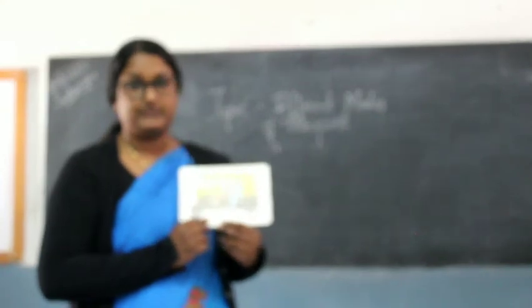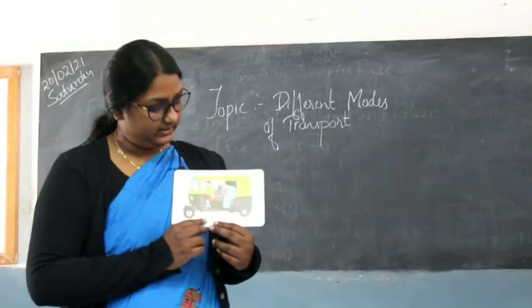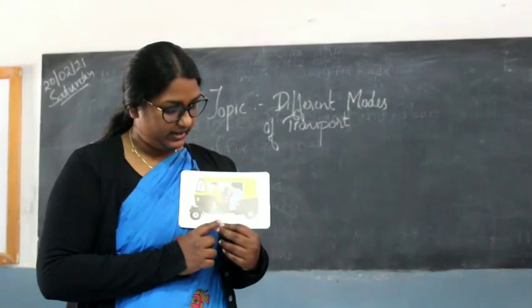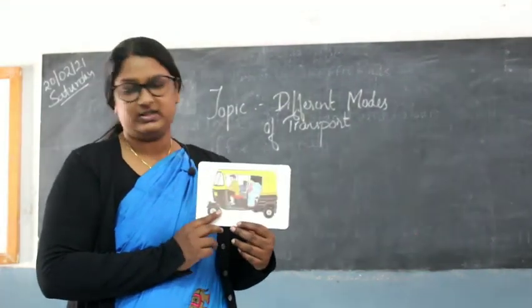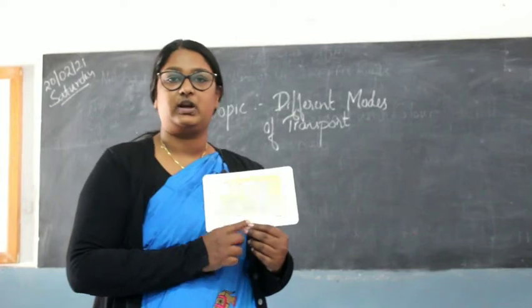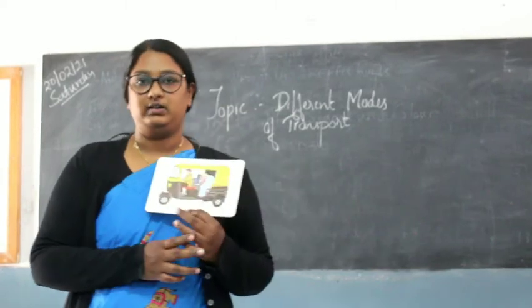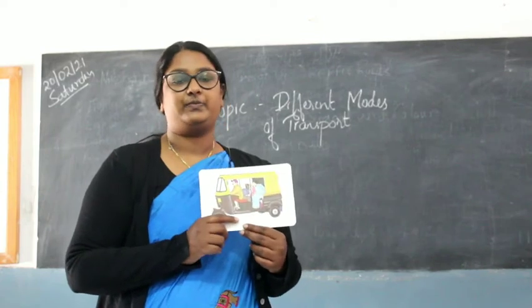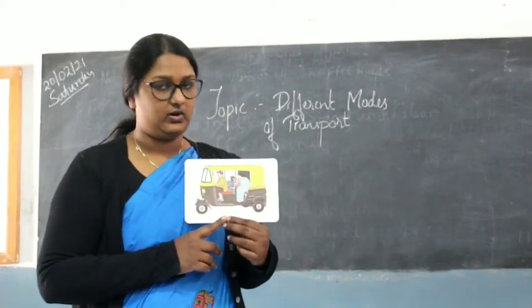What is this? This is an auto. What is this? An auto. So what happens in the auto? The auto is used to commute or to travel from place to place. Okay, so I think most of you would have traveled in the auto.